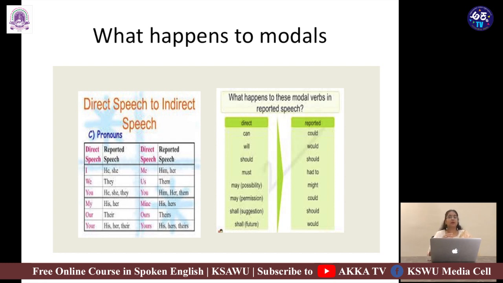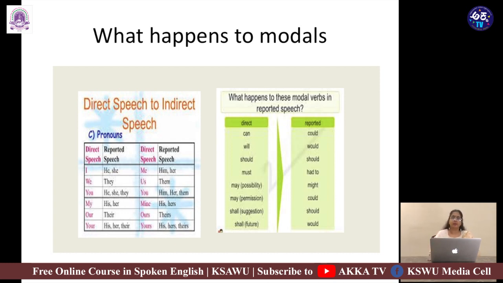Can becomes could in past tense. Will becomes would. Should also is should, and sometimes shall becomes should. Must becomes had to. May is a possibility which becomes might in past tense. Again, may as permission also becomes could.